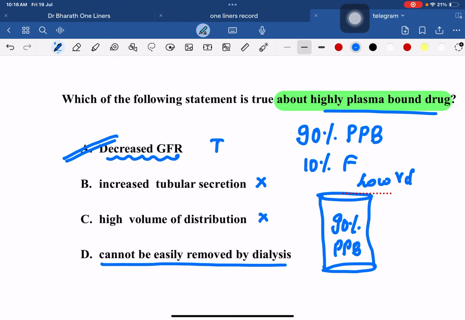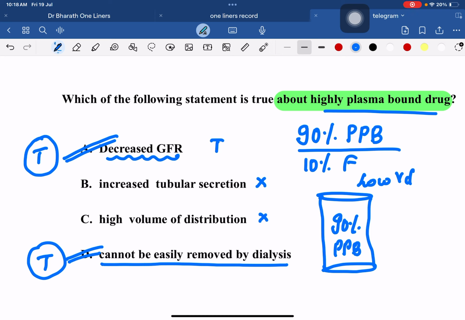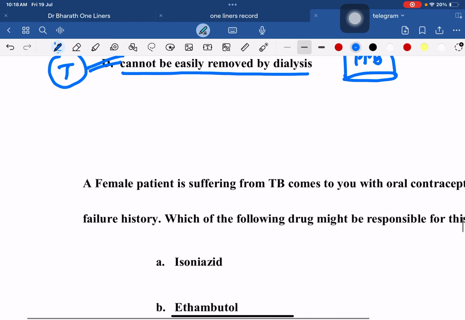Cannot be easily removed by dialysis. Remember, this is also a true statement. So there are two right answers in this question: decreased GFR and cannot be removed by dialysis easily, because if a drug is highly plasma protein bound, only 10% can be filtered, 90% is not able to be filtered in the dialysis. So dialysis is not useful in this. So both are correct answers if you have written that.